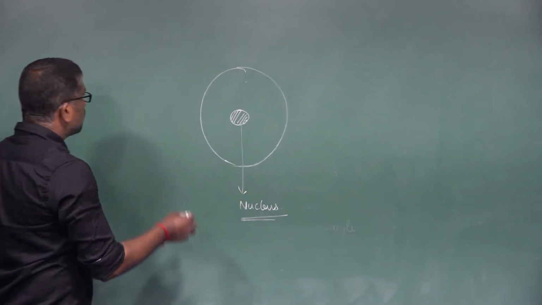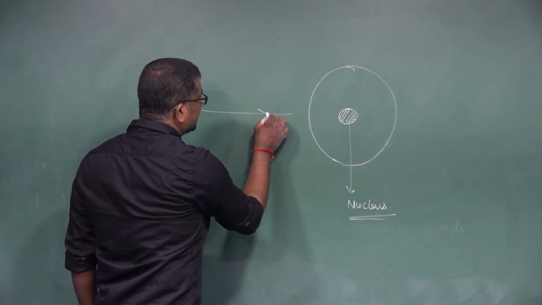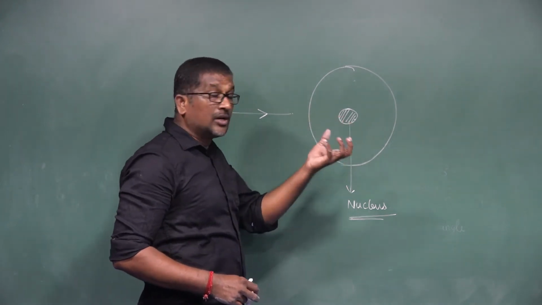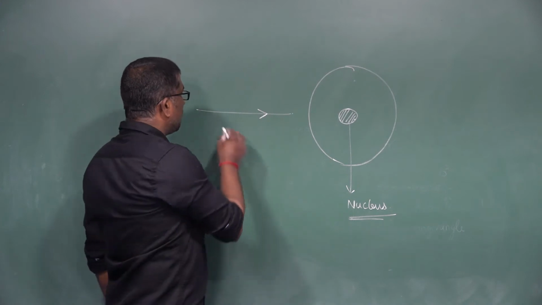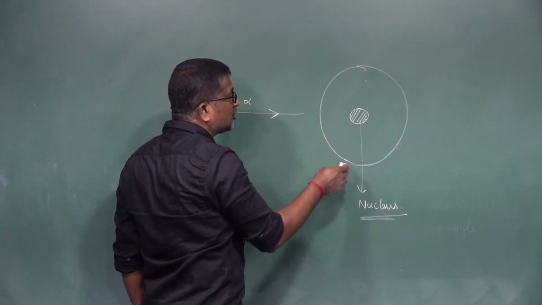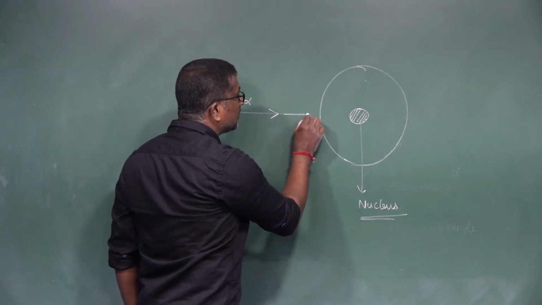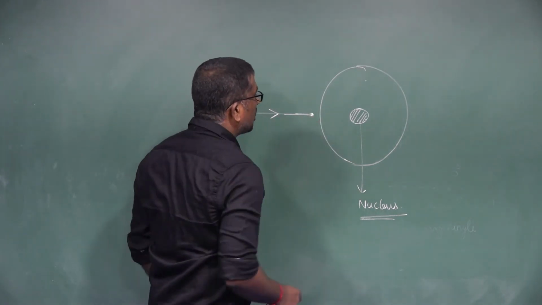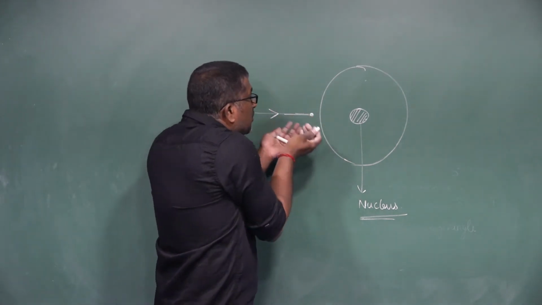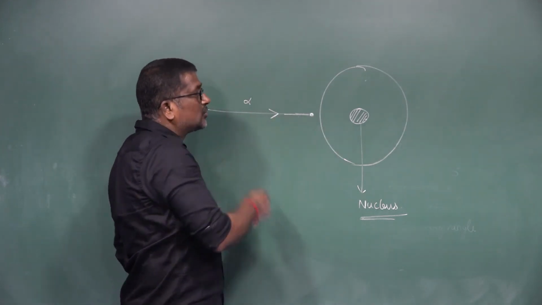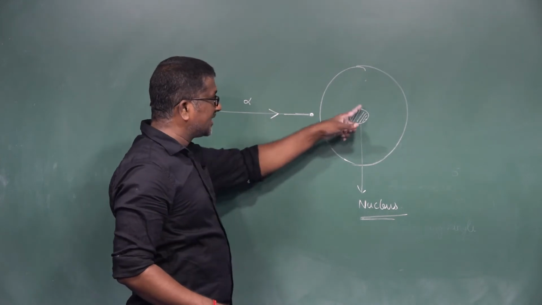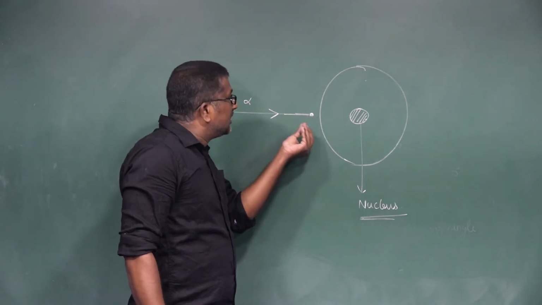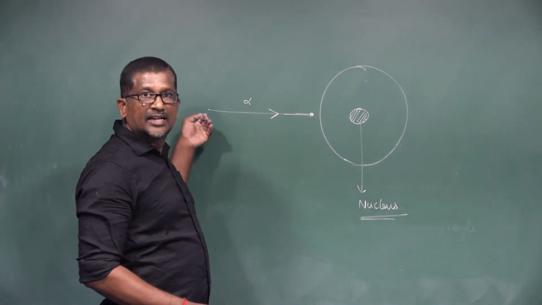Suppose an alpha particle is directed towards the center of a gold nucleus. When the alpha particle is directed towards the center of the nucleus, it will move up to one particular distance and stop at a particular point. It stops momentarily and then returns back along its original path.